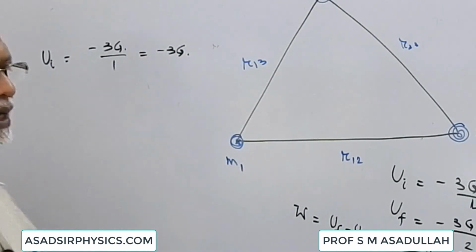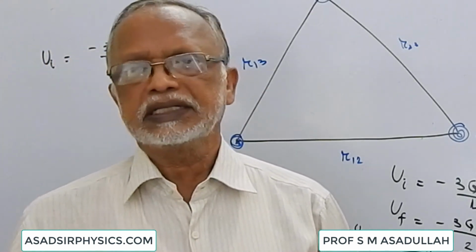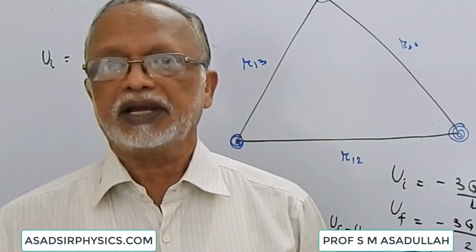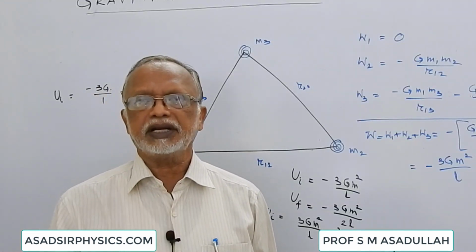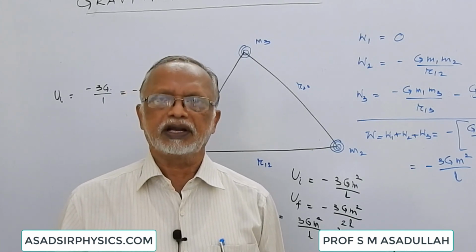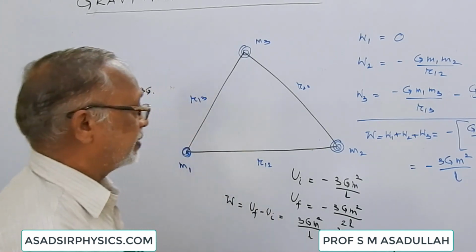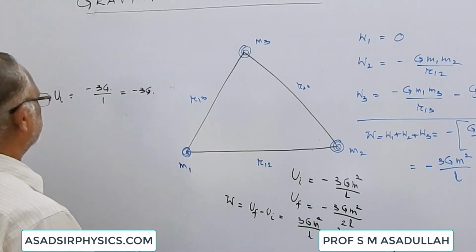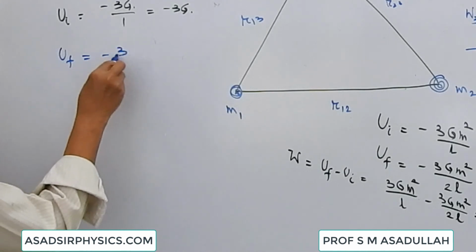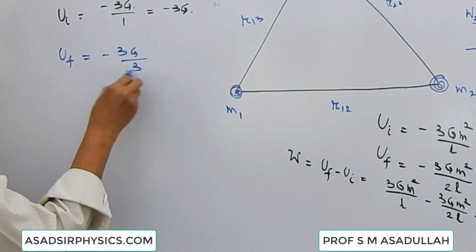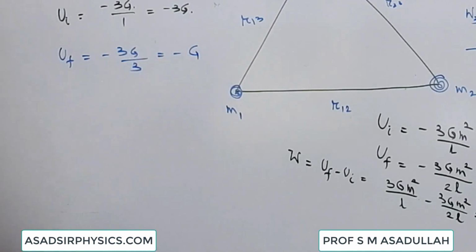Suppose it is given like this. Now they are moved apart such that they make an equilateral triangle of side 3 meter. Then what is the final potential energy and what is the work done? When the length of the side is made 3 meter, the final energy Uf is equal to minus 3G by 3, that's equal to minus G. This is the final potential energy.